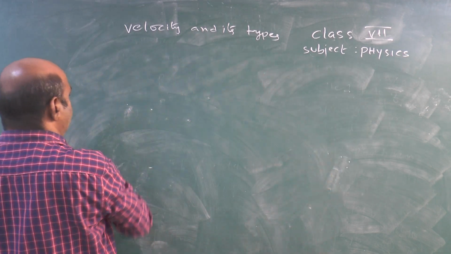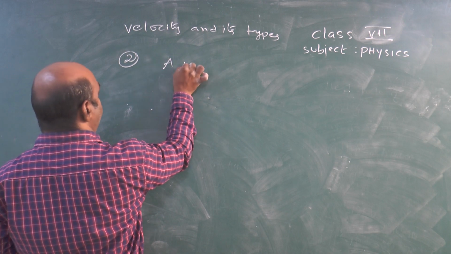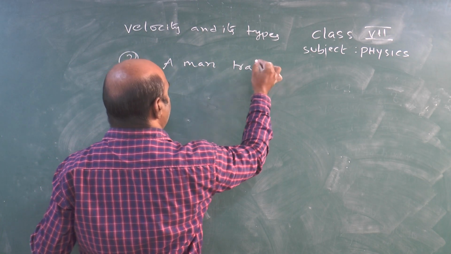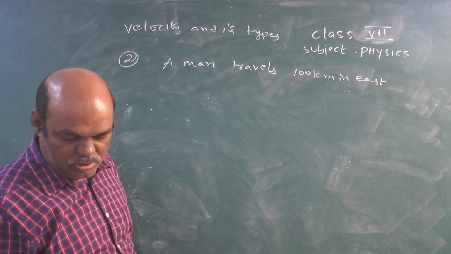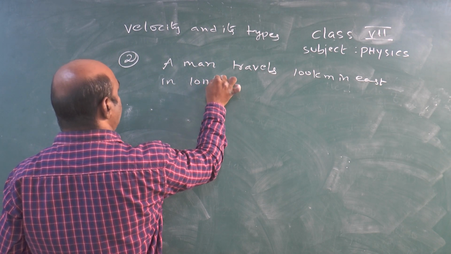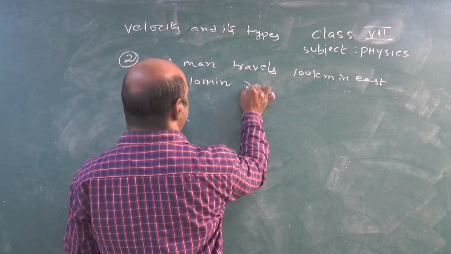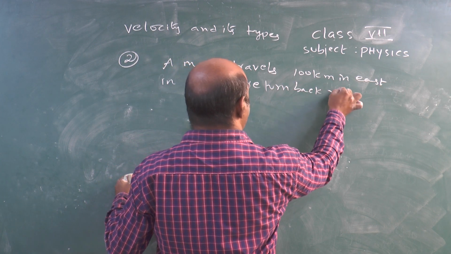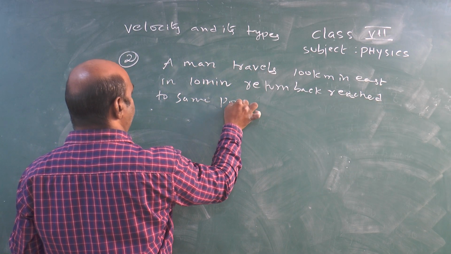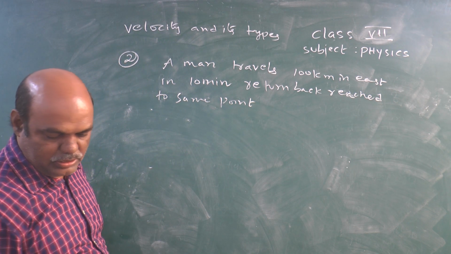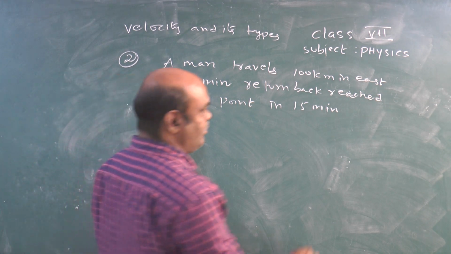Next, the second one. A man travels 100 kilometers east in 10 minutes, and returns back, reaching the same point in 15 minutes. Then find the average velocity.